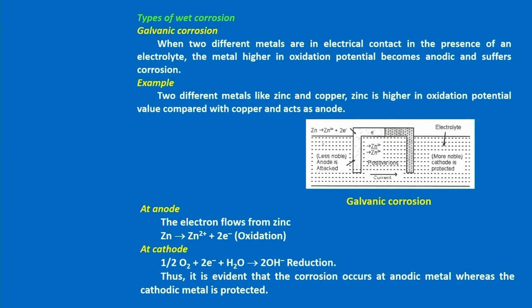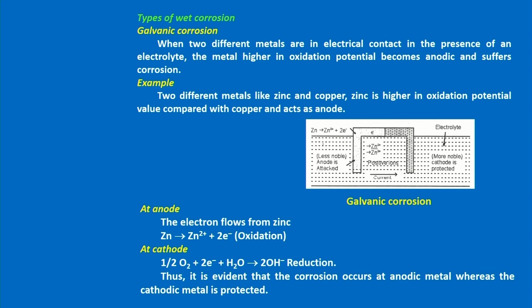That is based on the environment. Okay, that is called types of wet corrosion. Types of wet corrosion. So, first one is galvanic corrosion. What is galvanic corrosion? I think we studied galvanic cell in electrochemistry. So, based on that we are giving the name galvanic corrosion.